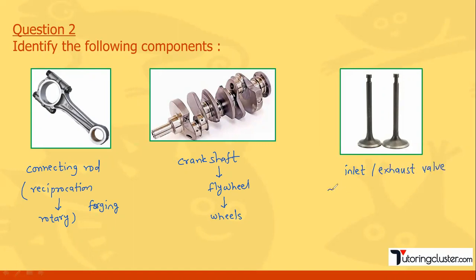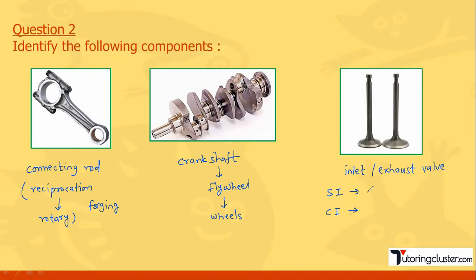Okay, so if it is an SI engine, the exhaust valve we know. Whatever exhaust gas is produced, the exhaust valve is used to release it into the atmosphere. Now for the inlet valve, you should know both SI and CI engines.